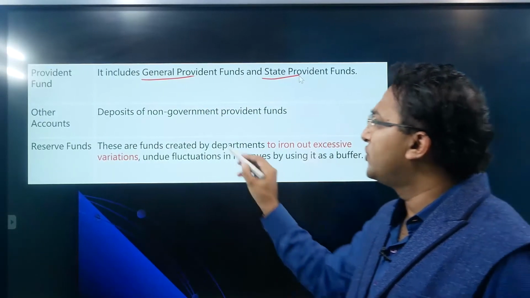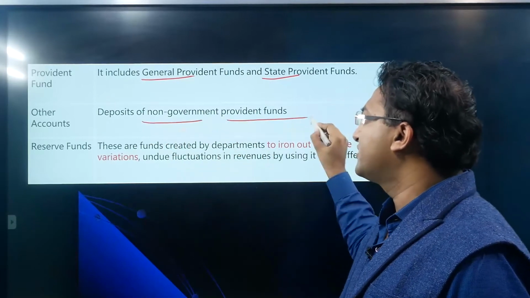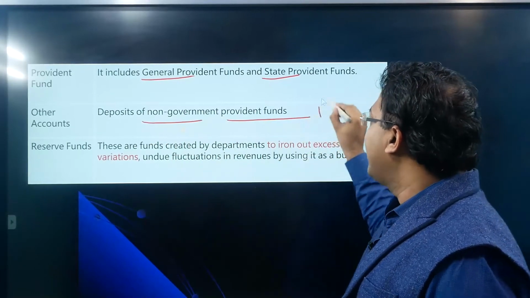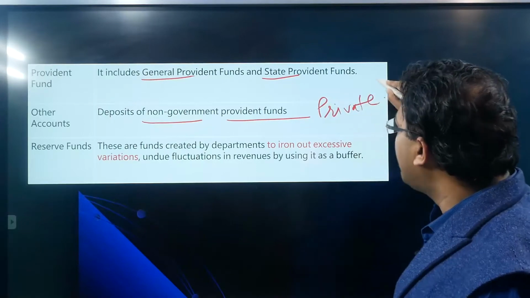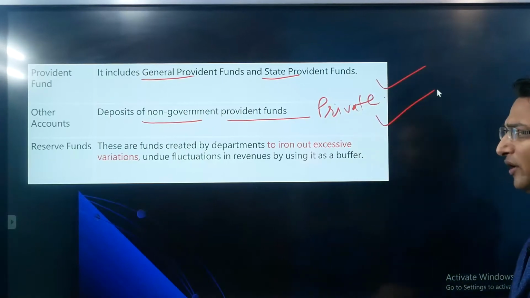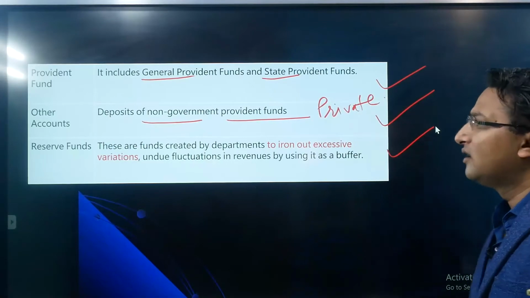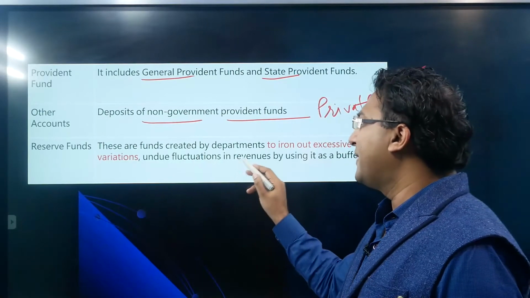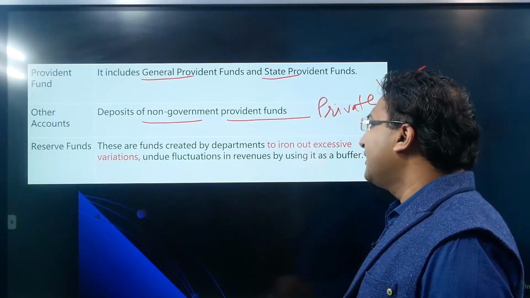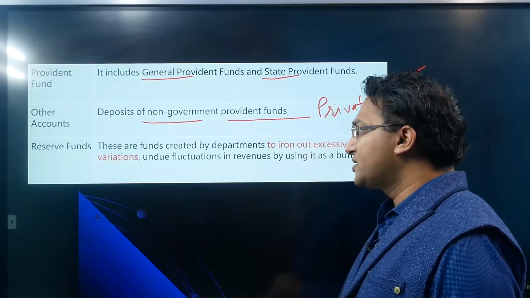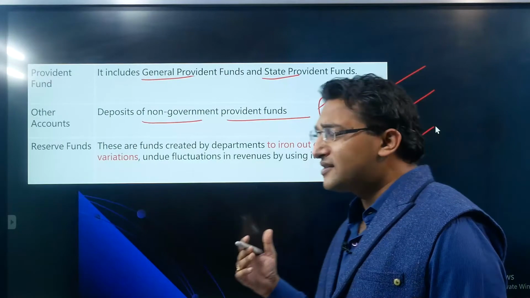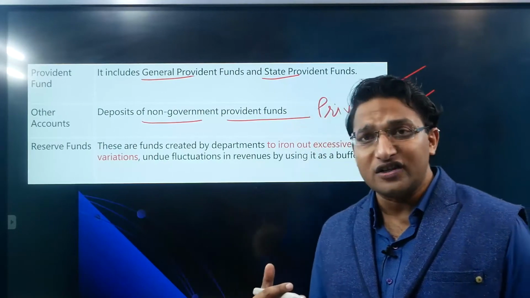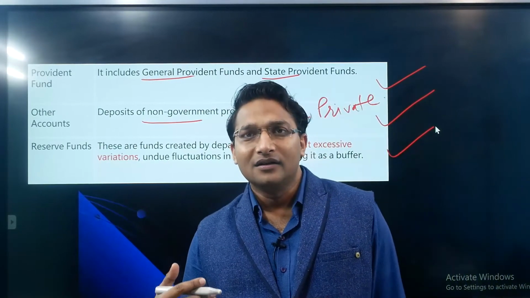Other accounts, deposits of non-government provident funds. So the private sector funds basically, right? These are also part of other than borrowing. Reserve funds: these are funds created by departments to iron out excessive variations and undue fluctuations in revenues by using it as a buffer. So this is a kind of emergency amount kept by the government, and this is called reserve fund.